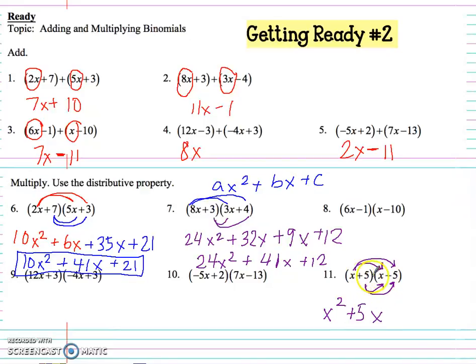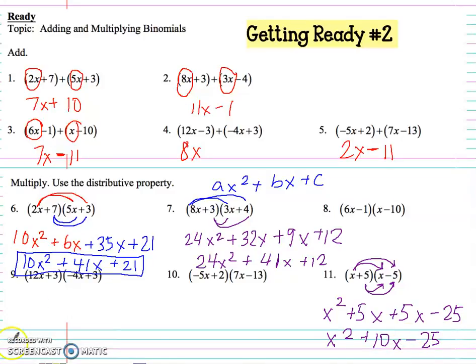Now let's do the next one. 5 times x. Well, here, notice 5x again. And then 5 times negative 5 will give me a negative 25, right? So now I have x squared. I'm going to add my two like terms, 10x plus minus 25.